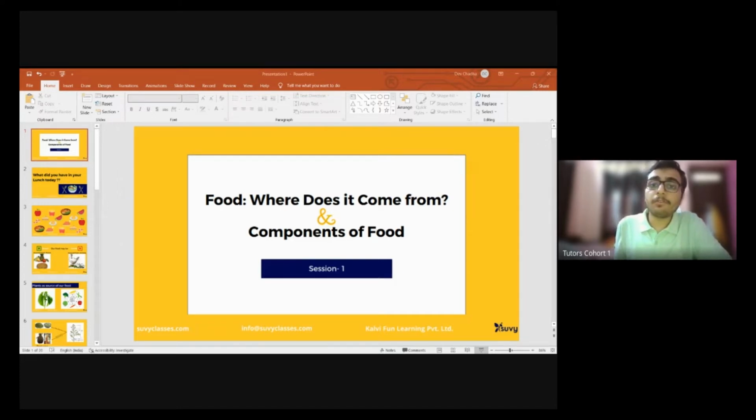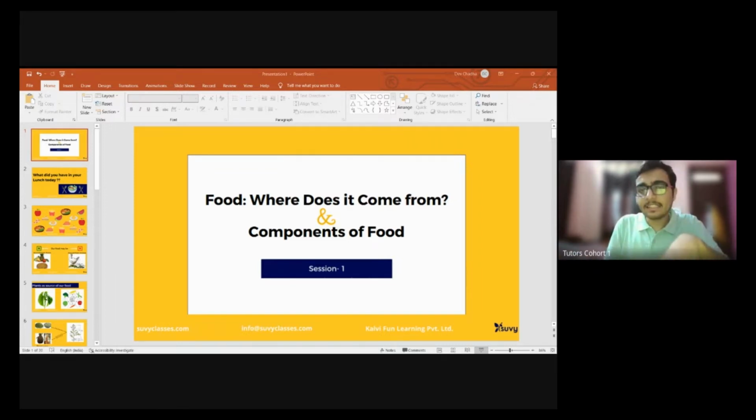Someone would have had a full-fledged platter. Someone would have had watermelon. You can also have chicken or some eggs. That's all the non-veg diet. You can have sandwiches, pizzas, fruits, as I said, apple or a melon. So there are plenty of things you can have for your lunch.